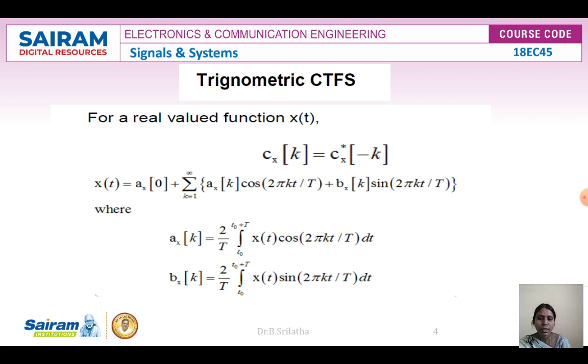That is 2 by T integration from t naught to t naught plus T of x of t sine of 2 pi kt by T dt.